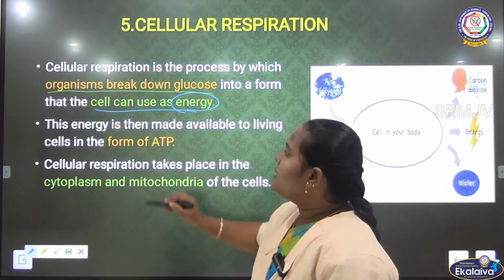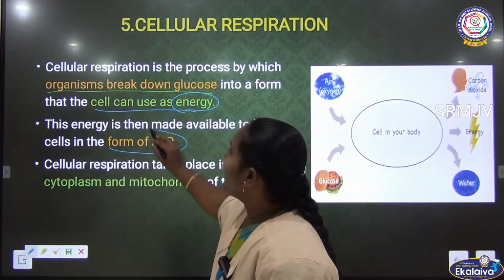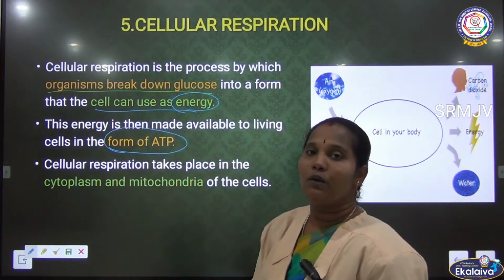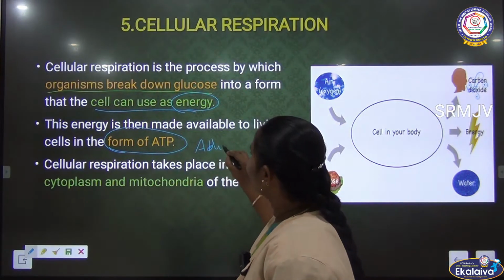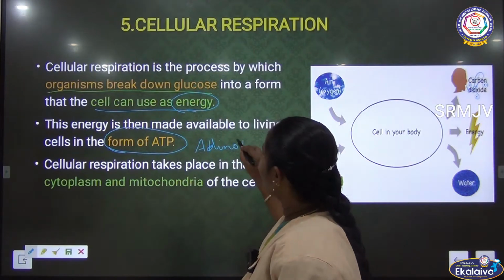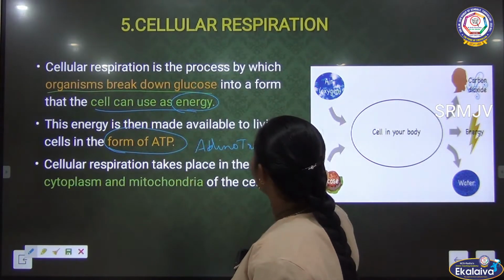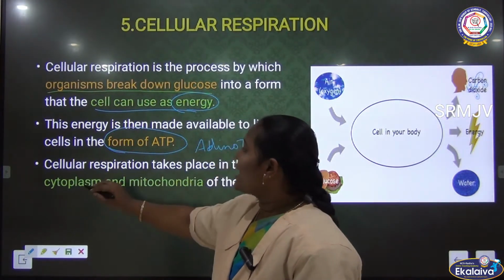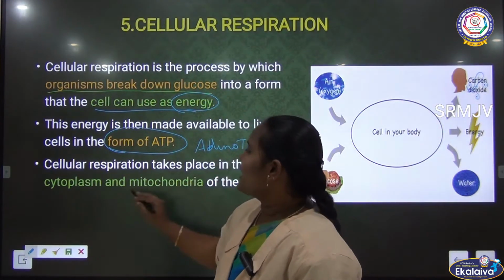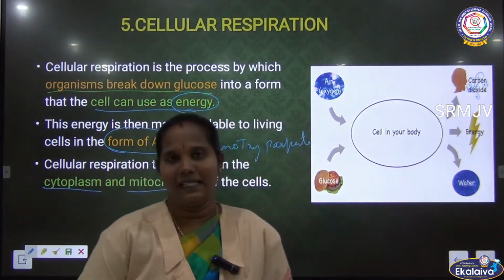This energy is made available to living things in the form of ATP. What is ATP? Adenosine triphosphate, it is called ATP. Cellular respiration takes place in the cytoplasm and mitochondria of the cell.